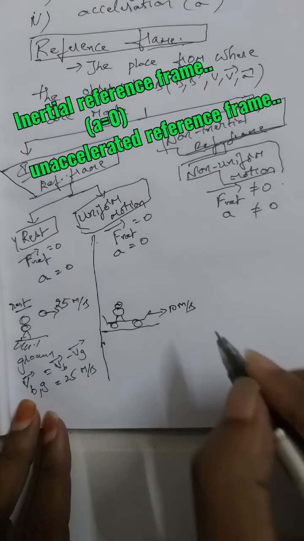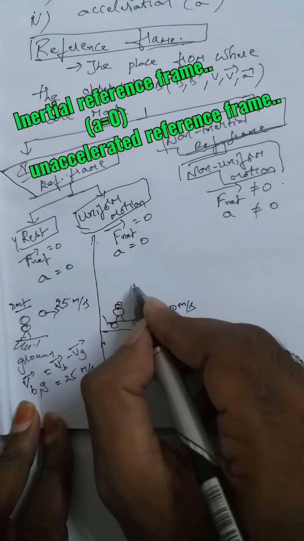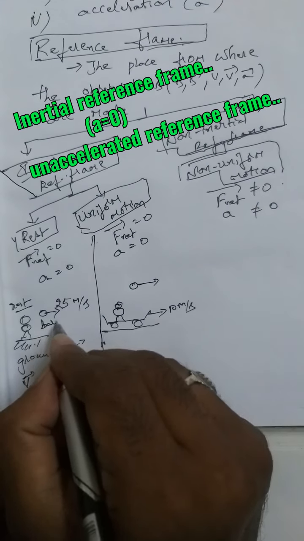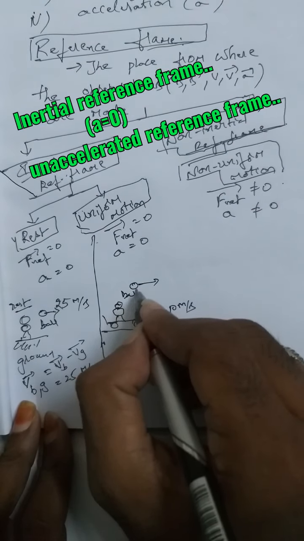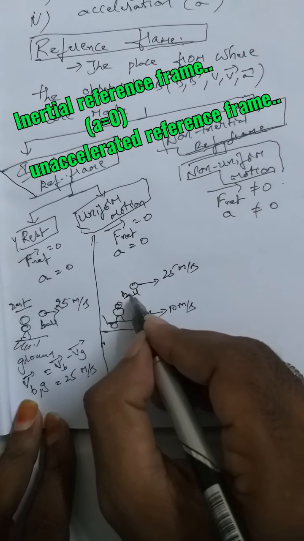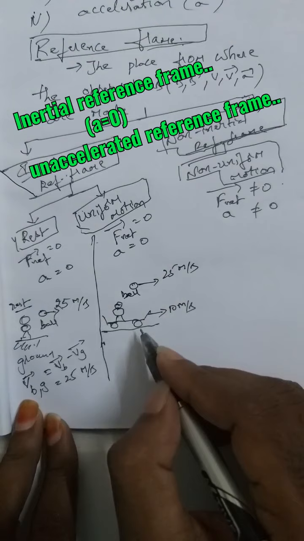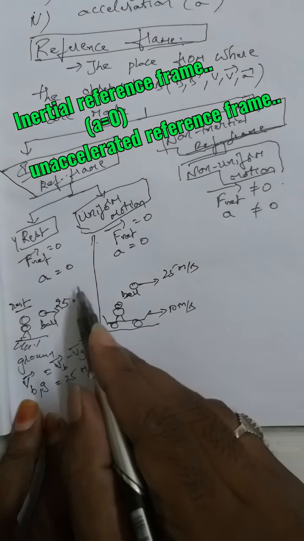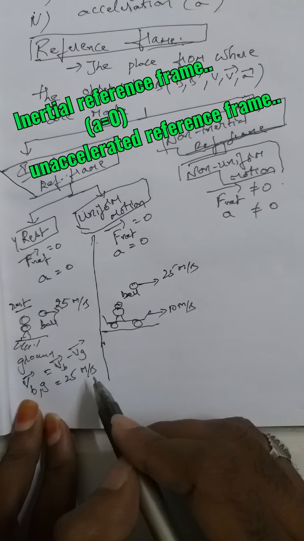And this is the same ball, moving with a speed of 25 meter per second. When the same ball was observed by the ground reference frame, the velocity of the ball came out to be 25 meter per second.